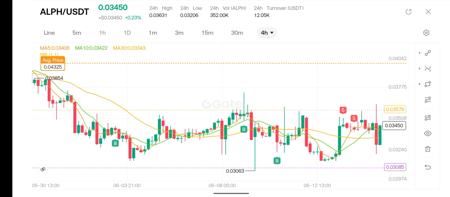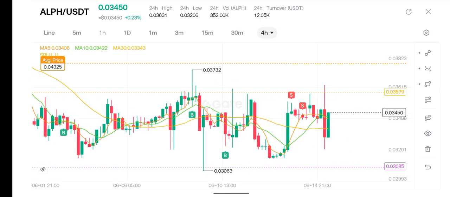In the 4 hour time frame, it's a much more high probability trade. Each candle represents 4 hours in this time frame, so in a day we're going to have 6 candles: 1, 2, 3, 4, 5, 6. We can see that the price has still been hovering around this range, just like the analysis we made in the 1 hour time frame. This was a very bullish candle here that spiked a lot of price recovery.